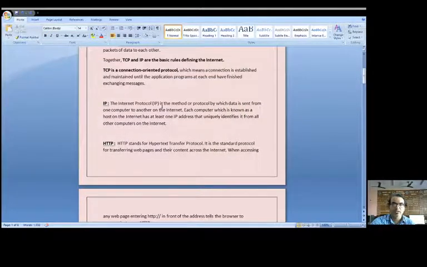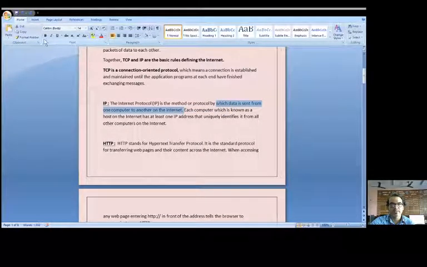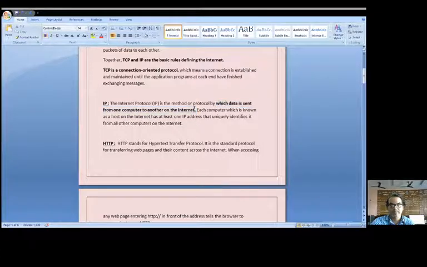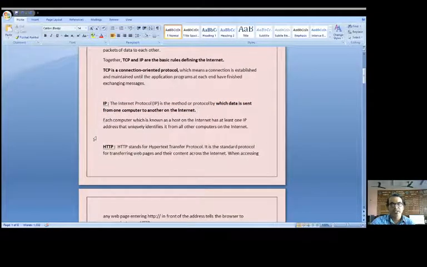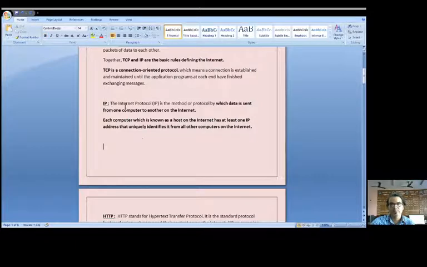What is IP? Internet Protocol is a method by which data is sent from one computer to another on the internet. Each computer, which is known as a host on the internet, has at least one IP address that uniquely defines it from all other computers on the internet. So, to implement the TCP protocol, we should have the IP of a computer from which a connection can be established.